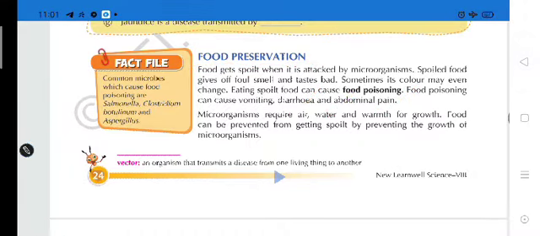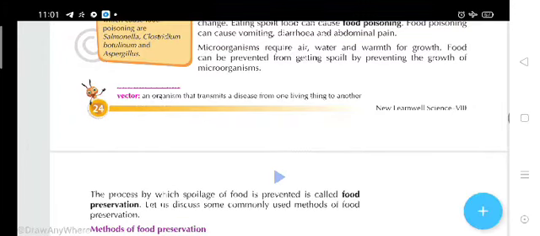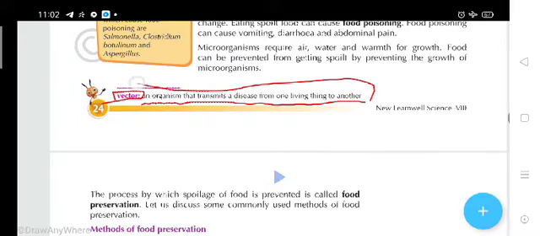Now students, the meaning of vector. Many times you have heard the word vector. What is the meaning? An organism that transmits a disease from one living thing to another. Vector means carrying the disease. For example, the Aedes mosquito, chikungunya, you have heard the name of this disease. So here the Aedes mosquito is functioning like a vector.